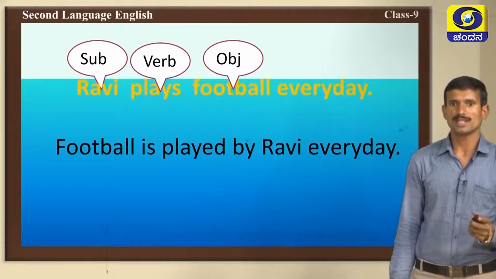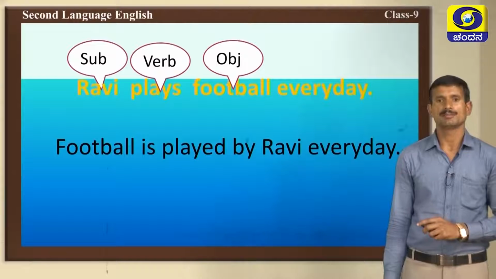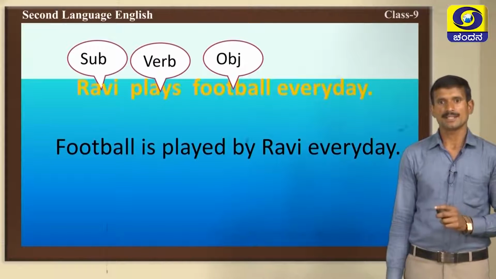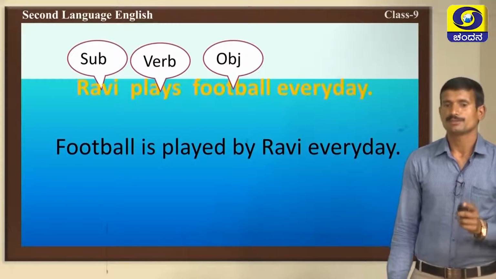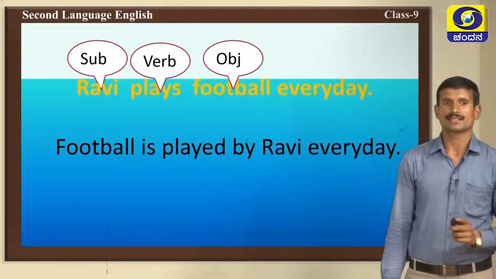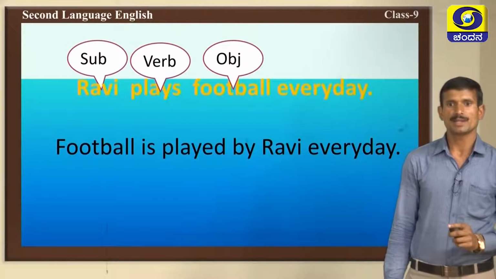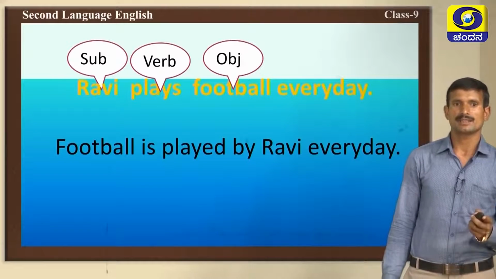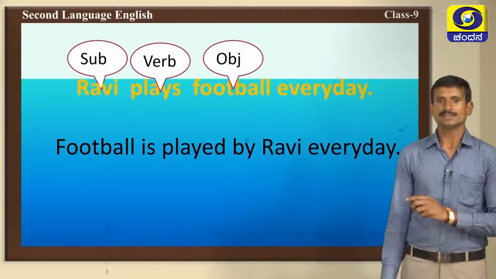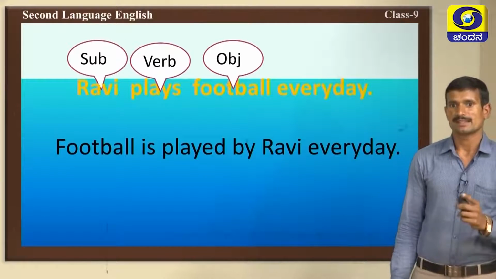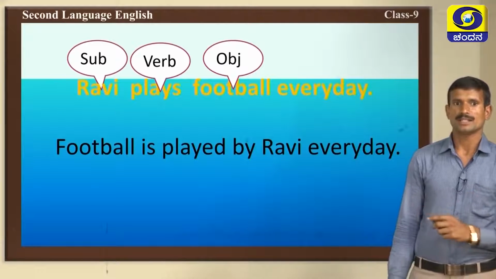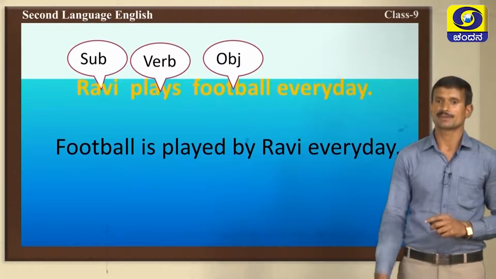So, the verb plays changes into played. Football is played. The preposition by we should add in the passive form. So, now the sentence is: football is played by Ravi. The subject place in the active voice comes to the object place in the passive voice. This is the sentence we should change.